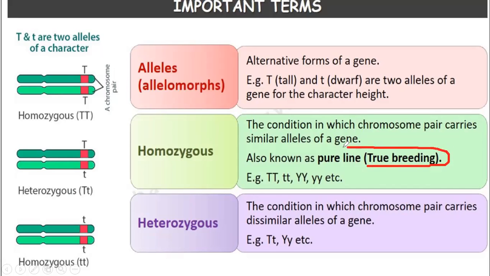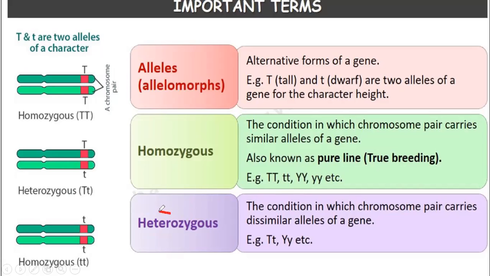Example: capital T is pure line, small t is also pure line, capital Y is also pure line, and small y is also pure line.